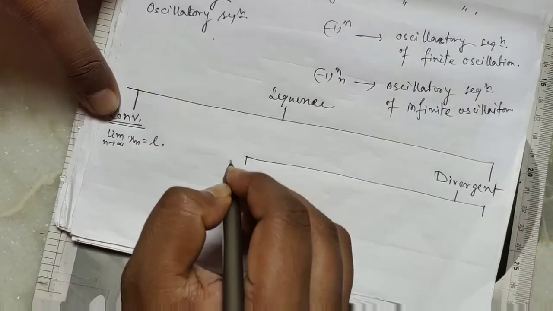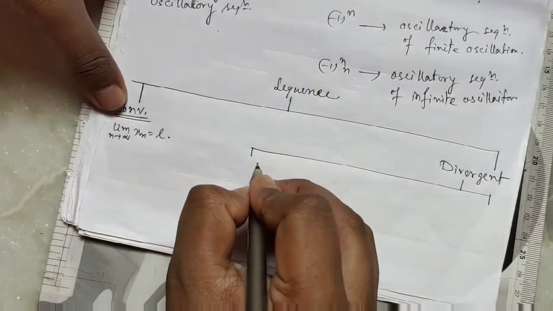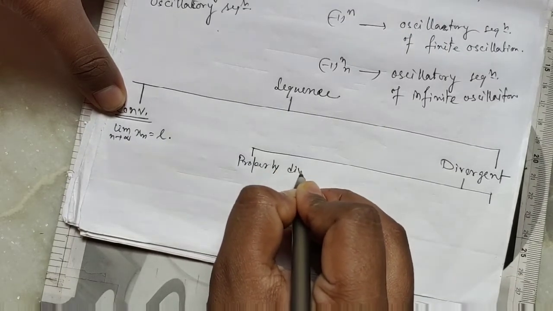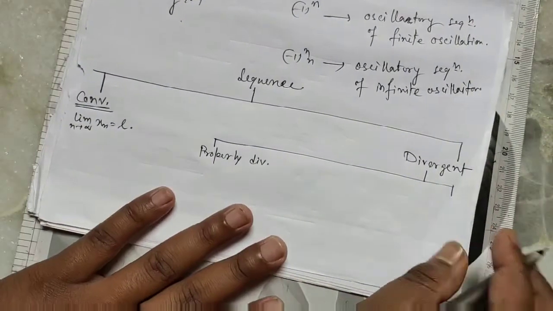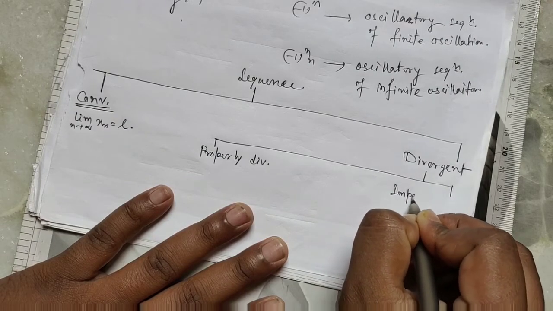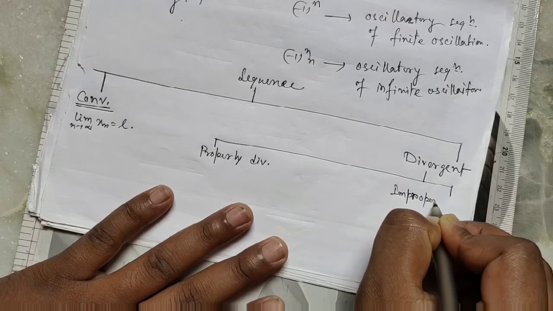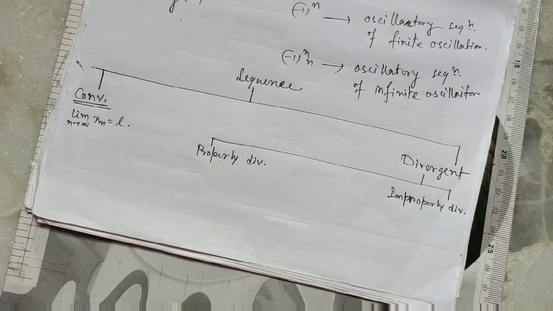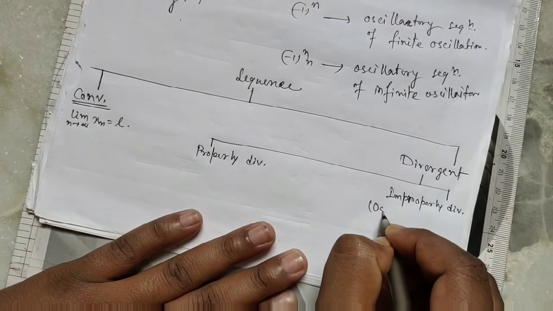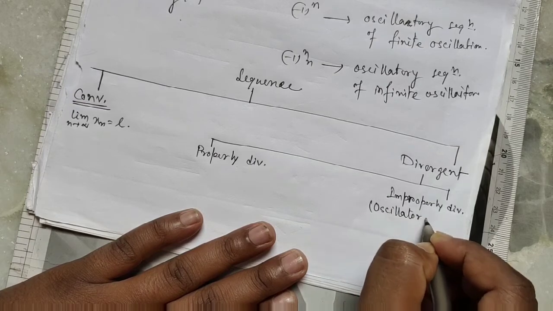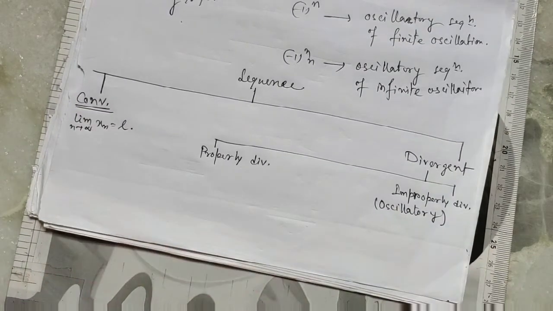Number one, properly divergent; number two, improperly divergent, also called an oscillatory sequence.